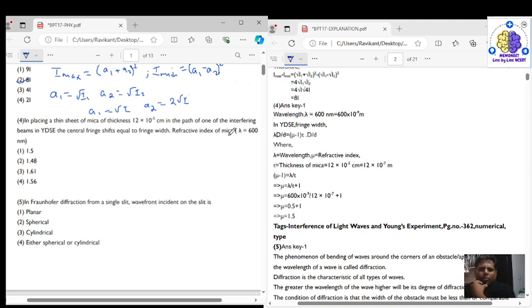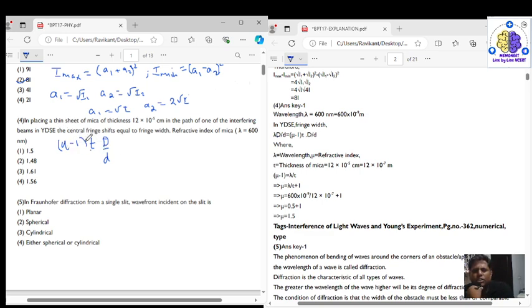Right. So the shift because of placing any transparent medium in the path of one of the waves is given as (mu minus 1) into t into D, where D is the distance between the slits and the screen, upon small d, that is the distance between the two slits. This is the formula for the shift.